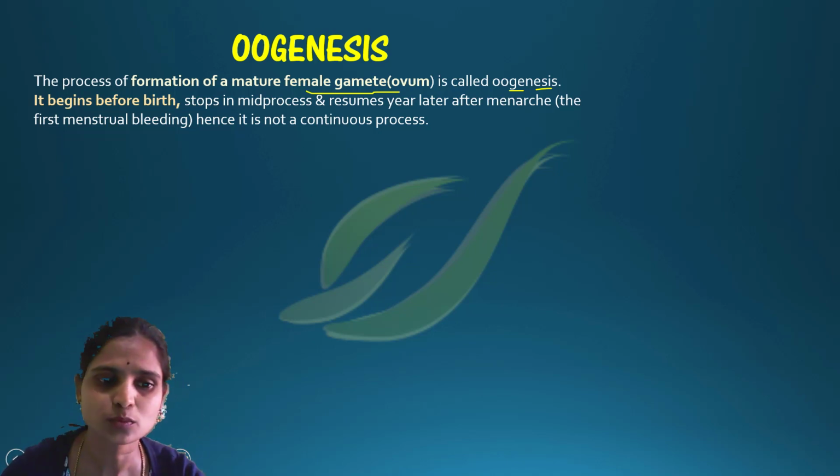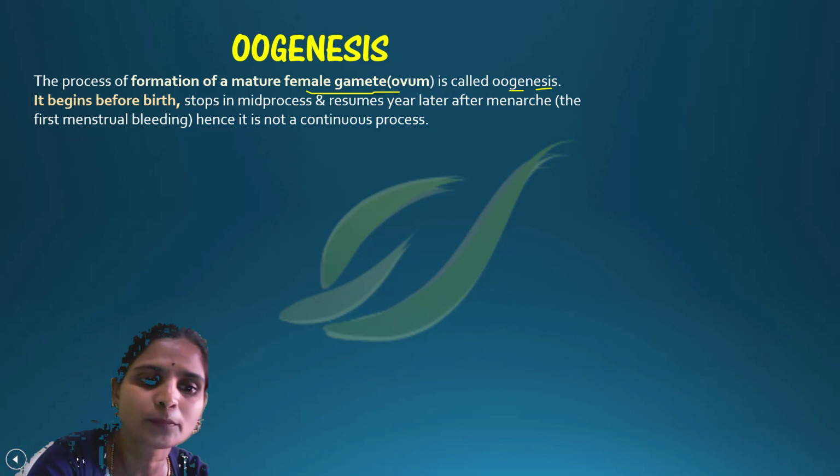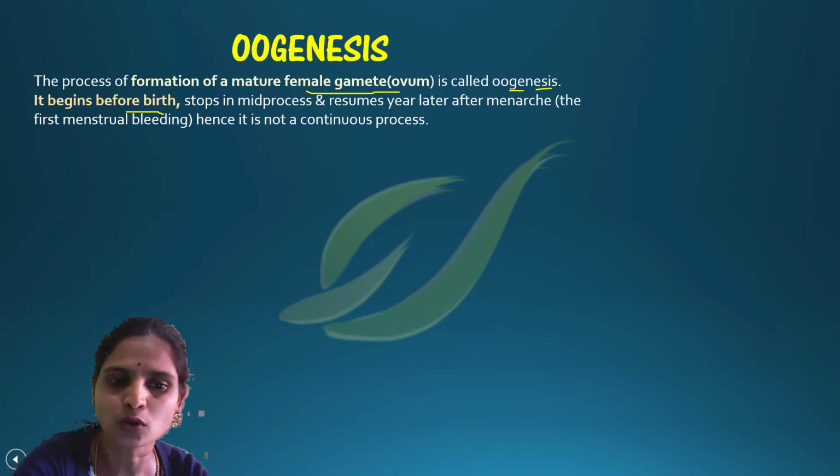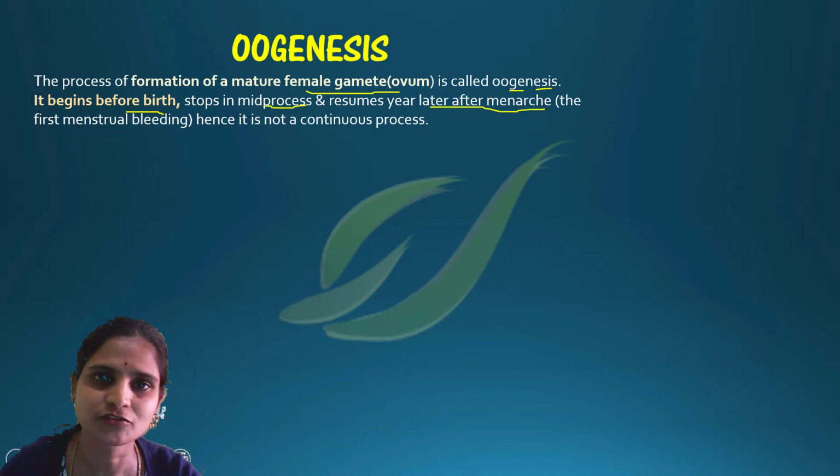And oogenesis will start before birth. Please remember that the formation of ovum will start in the fetus itself, and it stops mid-process and again starts later after menarche, that is the first menstrual bleeding.